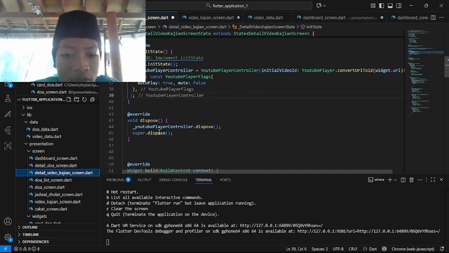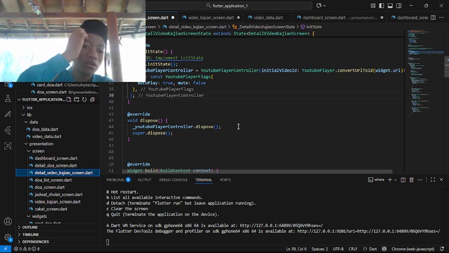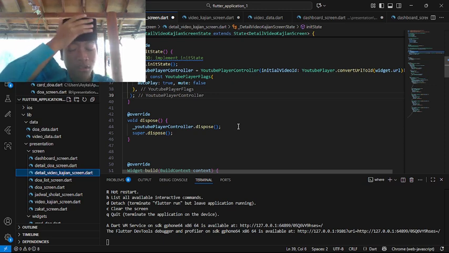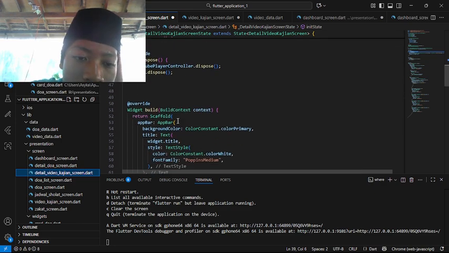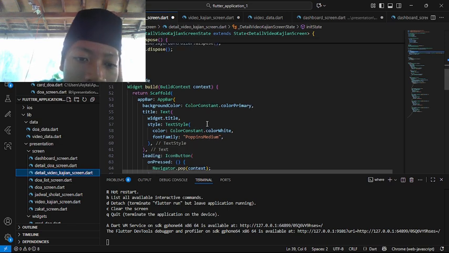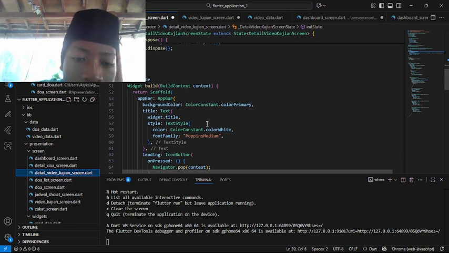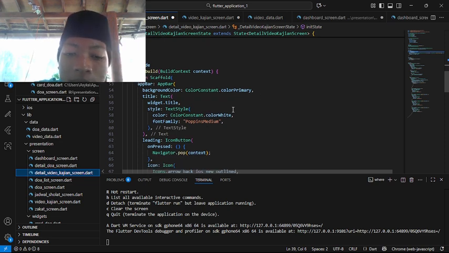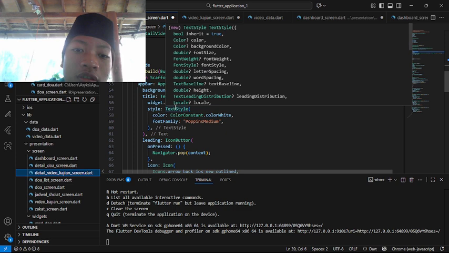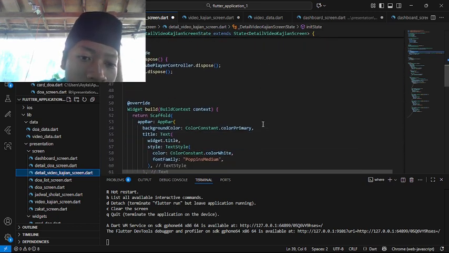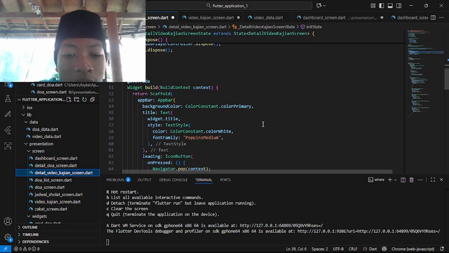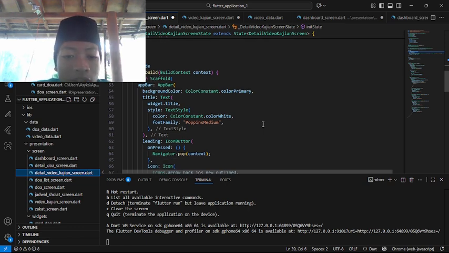Here this pause, YouTube player controller pause. It was for not making our storage or memory run over. And here the build context, the scaffold inside, the same as before. App bar background color, color primary, the same as before. Here text widget title. The widget title before was the name from the video data. For example, the title was about berbakti kepada orang tua, so later on the app bar title will be berbakti kepada orang tua.